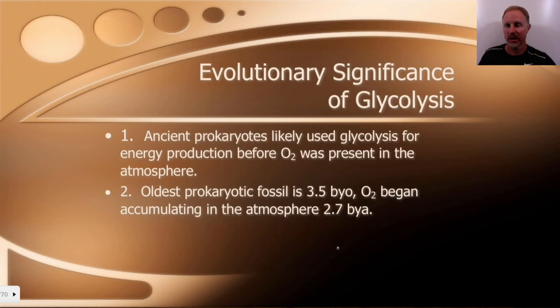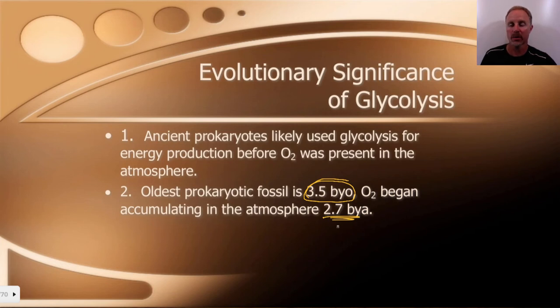the evolutionary significance is many ancient prokaryotes likely used glycolysis before oxygen was present in the atmosphere, because, of course, glycolysis doesn't require any oxygen. And the oldest fossils known are about 3.5 billion years old, and they had to evolve in the absence of oxygen because all of the oxygen produced is of biological origin, or very nearly all of it, as a result of photosynthesis, and that began accumulating in the atmosphere about 2.7 billion years ago.